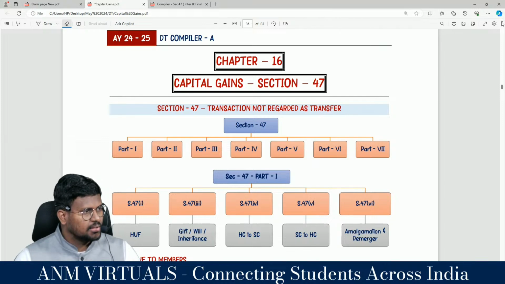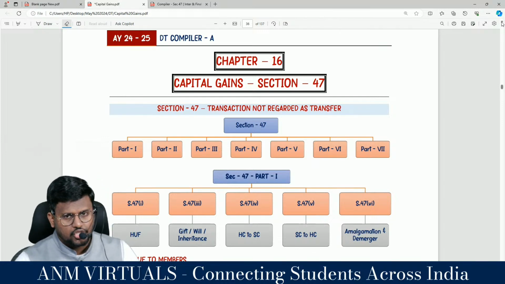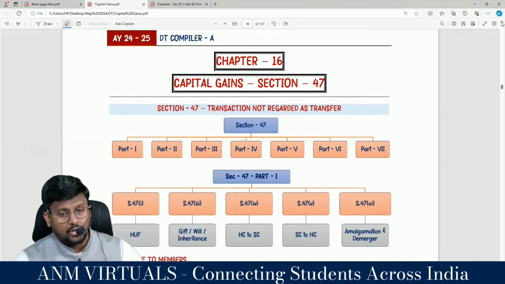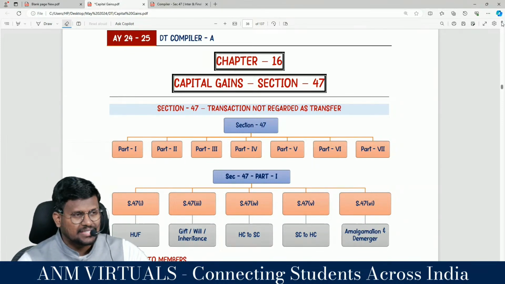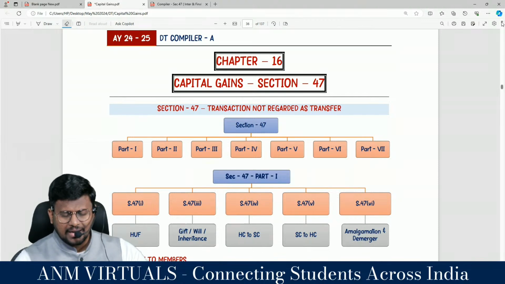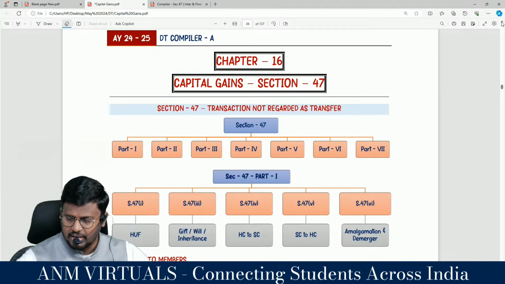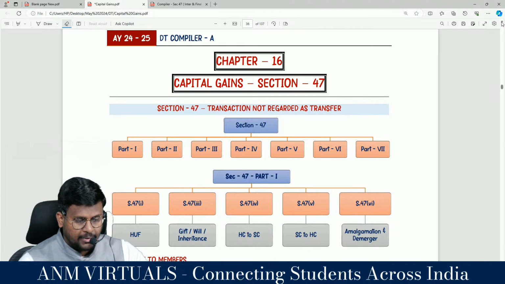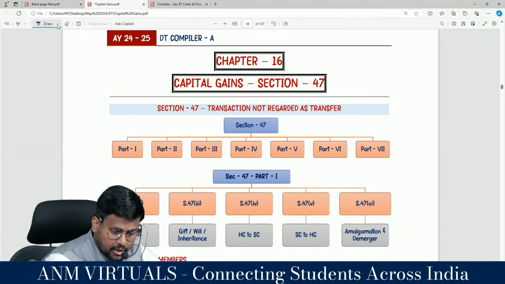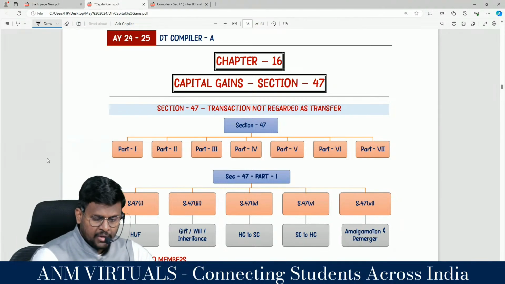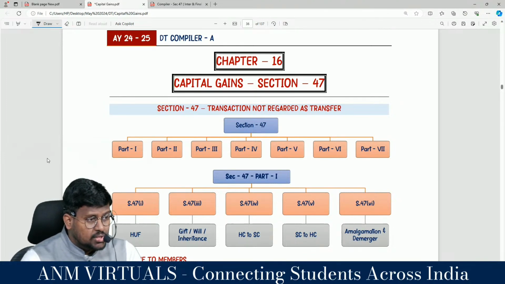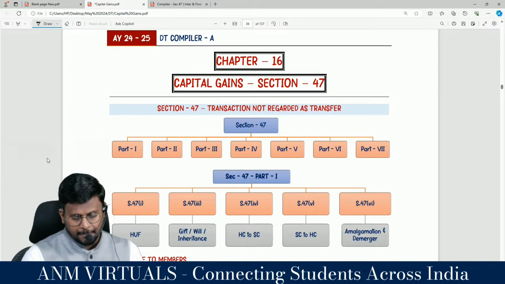1, basics. Number 2, deemed consideration. Number 3, 45 series. Number 4, section 47, which is transaction not regarded as transfer. In the transaction not regarded as transfer, we have completed all the clauses which are applicable to IPCC or intermediate level students. So in this slot we are doing the clauses which are exclusively applicable for CA final.